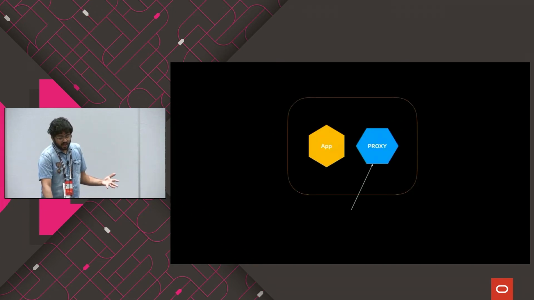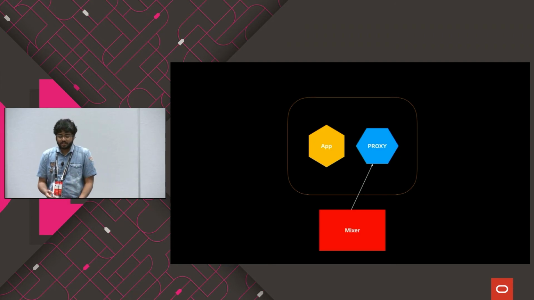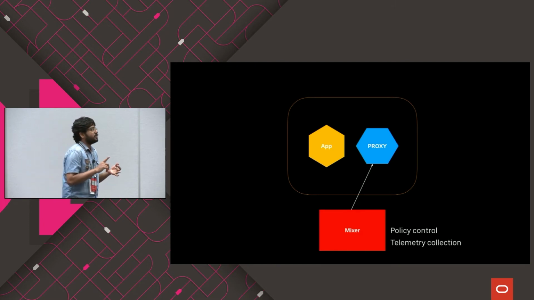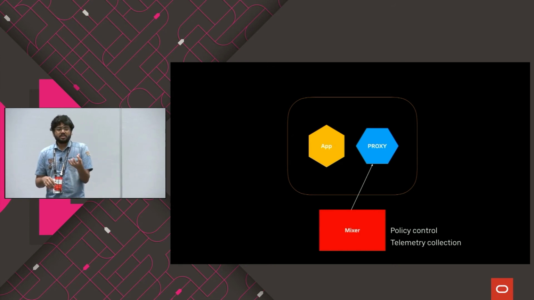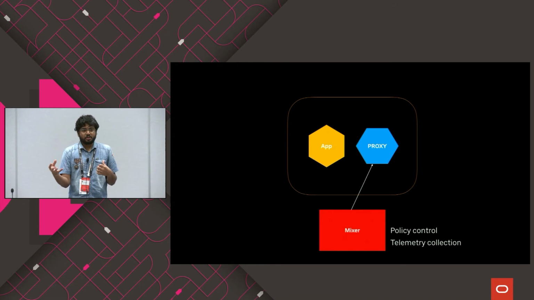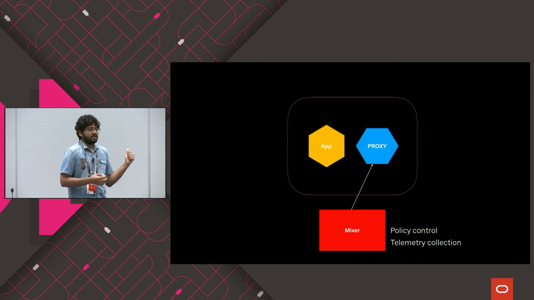So this is how it looks. This is your pod. And then you have a component called Mixer inside Istio. The Mixer is responsible for policy control and also telemetry collection. Telemetry is logging and metrics collection. So the Mixer is a component that gives information to the proxy. For example, a request is coming with a parameter. The proxy is the one which decides, along with the Mixer, whether the request can go to the application service or you can stop it right there.